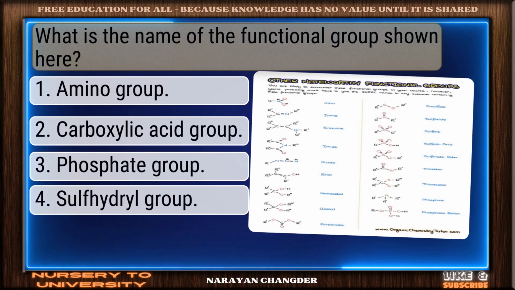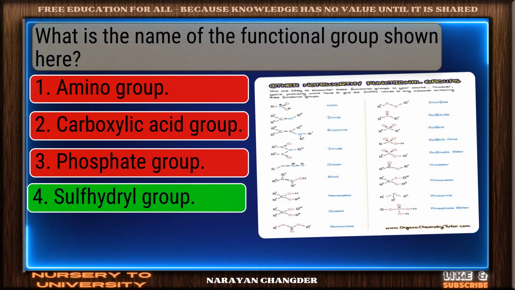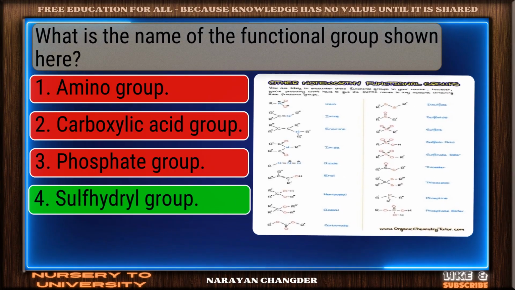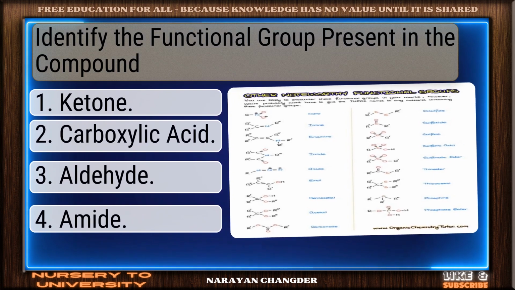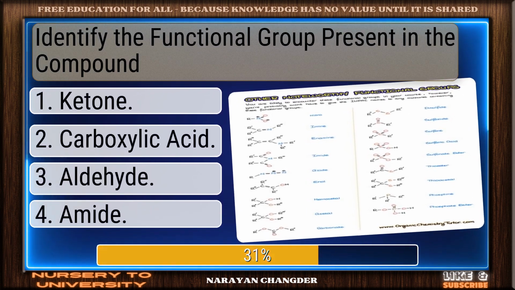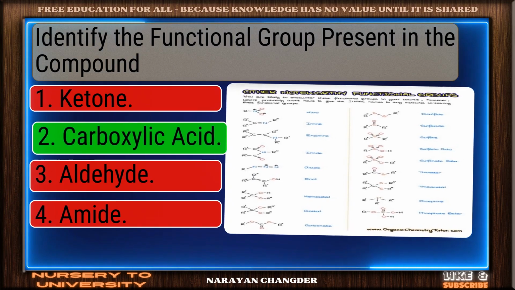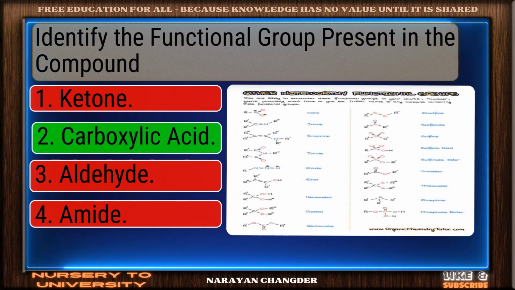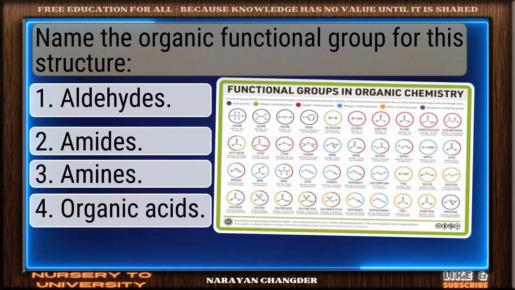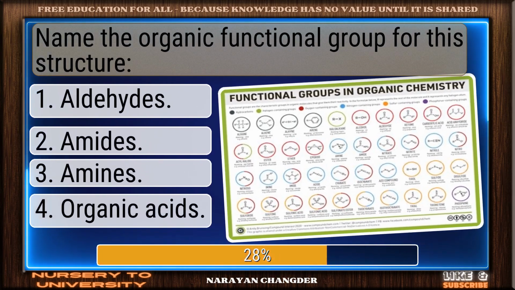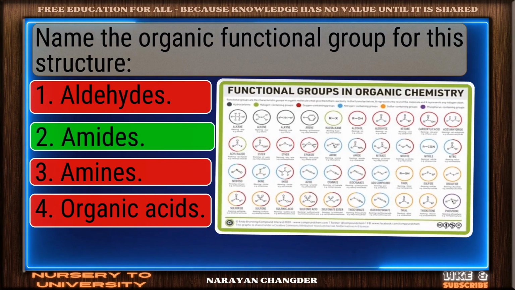What is the name of the functional group shown here? Well reasoned. Sulfhydryl group is the correct choice. Identify the functional group present in the compound. Nice selection. Carboxylic acid is the correct and valid answer. Name the organic functional group for this structure. Right again. Amides is a valid answer.